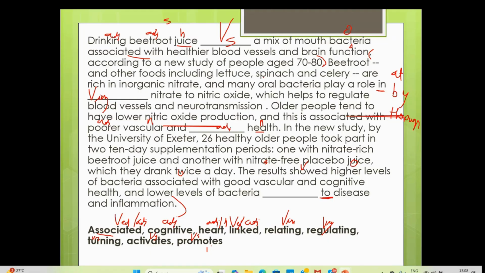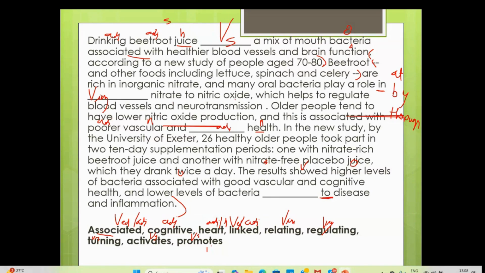Then, according to a new study of people aged 70 to 80. Now beetroot, this is extra information. You can read it like this: beetroot is rich in inorganic nitrate, and many oral bacteria play a role in dash nitrate to nitric oxide. But you can read this extra information separately too. Beetroot and other foods, including lettuce, spinach, and celery, are rich in inorganic nitrate. And many oral bacteria play a role in dash nitrate to nitric oxide.